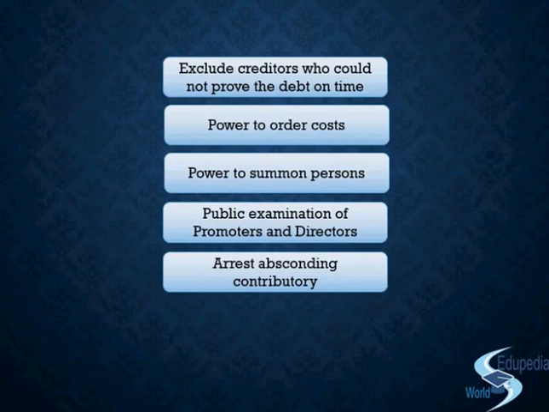Now over here, when we are talking about the arrest of an absconding contributory, it means if there is any contributory who is trying to flee, or if the court has found evidence that there is a probability or a belief that this contributory is supposed to leave the country, is planning to abscond or to conceal the property belonging to the company, or if the call money is due from that contributory and he is trying to evade that money, or is trying to avoid the examination, then the only way to keep these kinds of contributories in control is to arrest them. So the court will order an immediate arrest of that contributory.